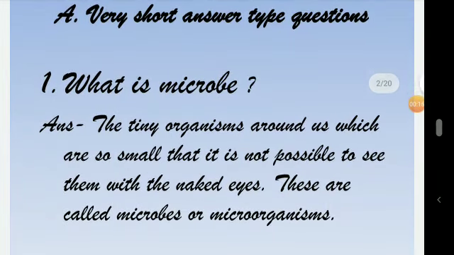The first question of this chapter is, what is a microbe? The answer is the tiny organisms around us which are so small that it is not possible to see them with the naked eyes. These are called microbes or microorganisms.